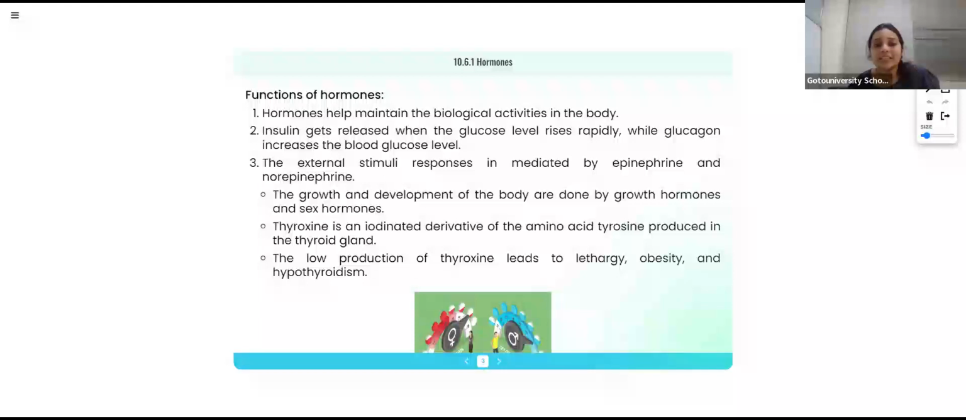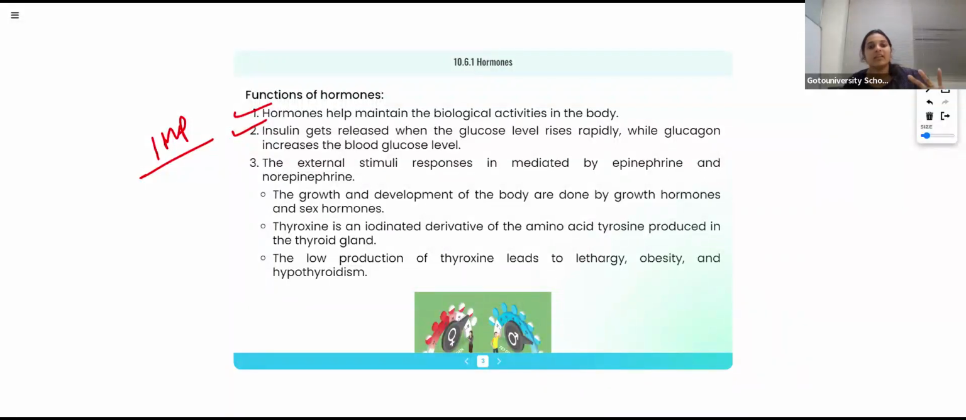Insulin gets released when the glucose level rises rapidly, while glucagon increases the blood glucose level. These functions are important because in board exams, in previous question papers, they will ask what is the function of hormones. In section B, 2 mark questions are there. What is the function of hormone? What are the different functions of hormones? Suppose this hormone is produced from which gland, like that they will ask.